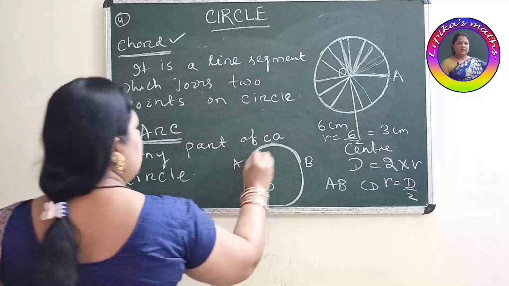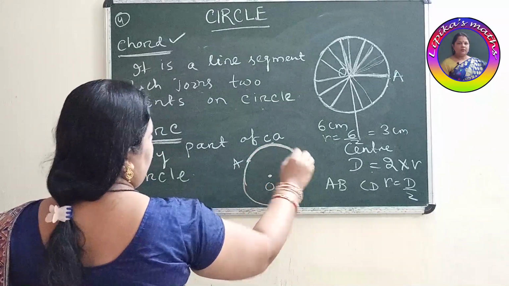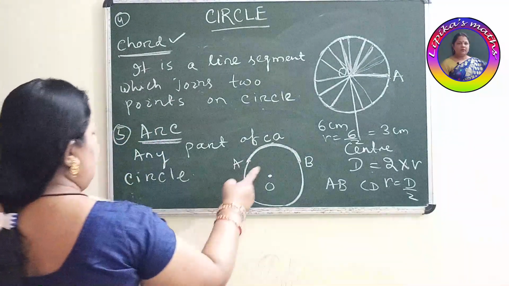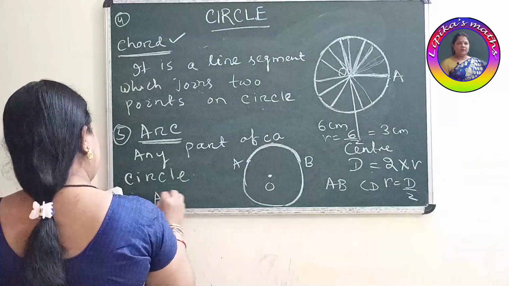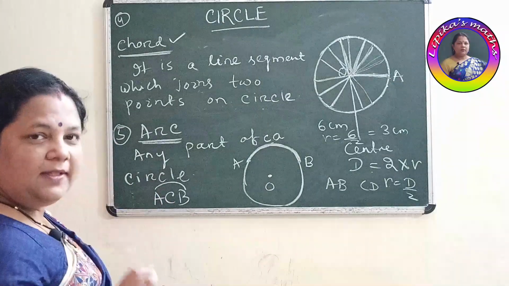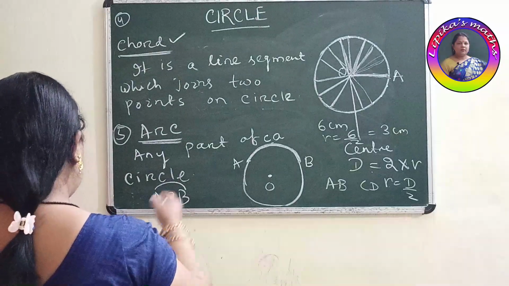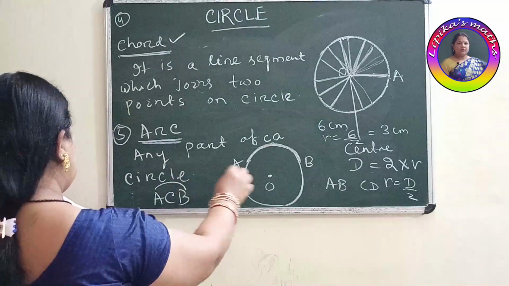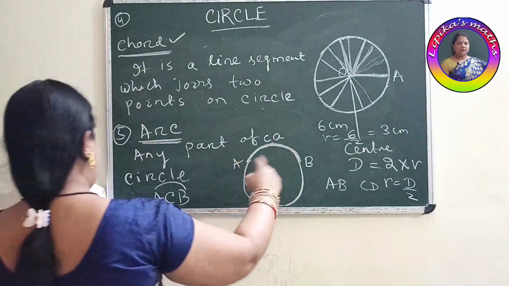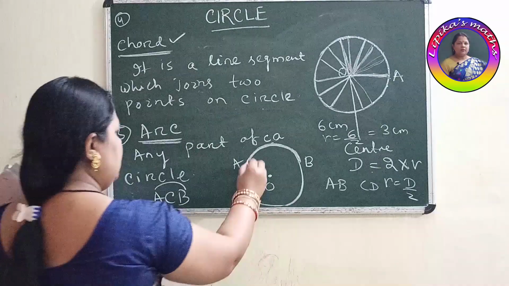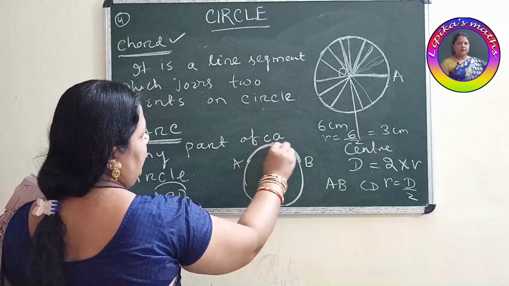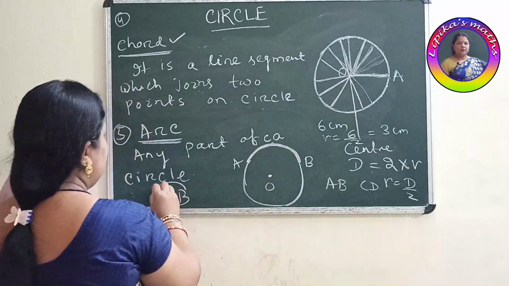So this part I am selecting. What are we getting here? This is one part of this circle. So we can say this is A, C, B. This is called arc ACB. Here also usually we name this arc by 3 points, out of which 2 are the endpoints of the arc. This is one endpoint, this is also one endpoint. How many points? 3 points. So ACB, this is the arc.